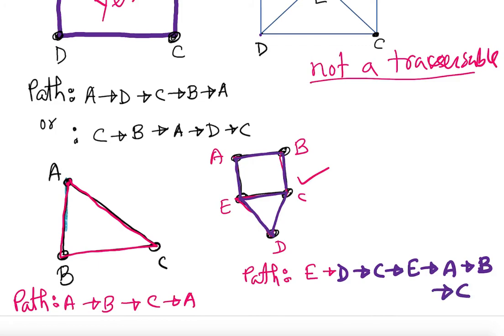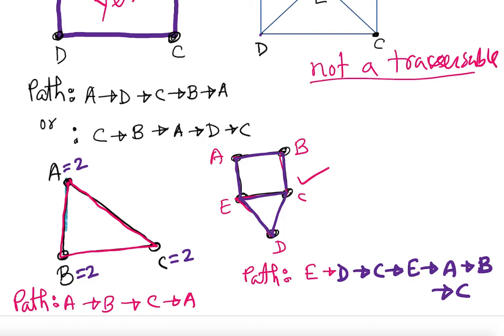That's the path. Okay, so this one is traversable. I noticed that if I look into the vertices, that was basically 2, that was basically 2, that was basically 2. So this is even degree. So obviously it seems like even degree gives you a traversable network.